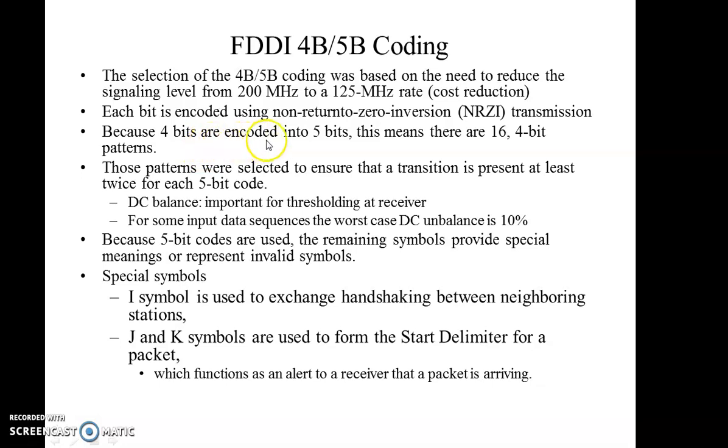Because 4 bits are encoded into 5 bits, this means there are 16 4-bit patterns. Those patterns were selected to ensure that a transition is present at least twice for each 5-bit code. Means these patterns are selected in such a way that the transition is present at least twice for each 5-bit code. So DC balance is important for thresholding at the receiver.